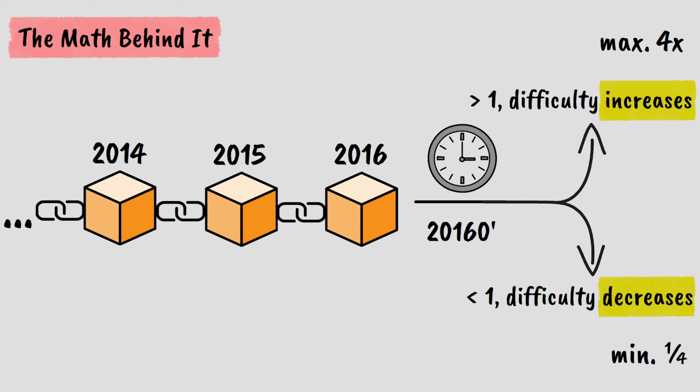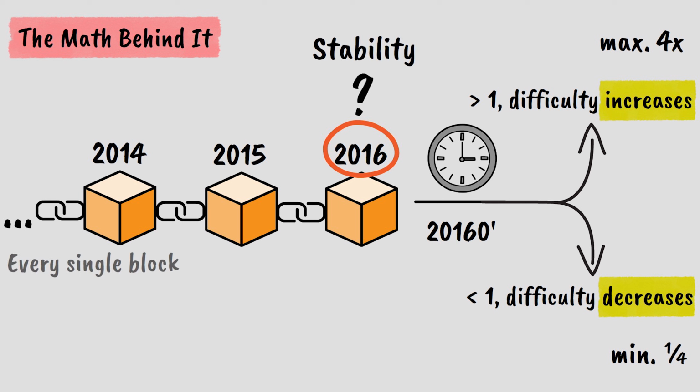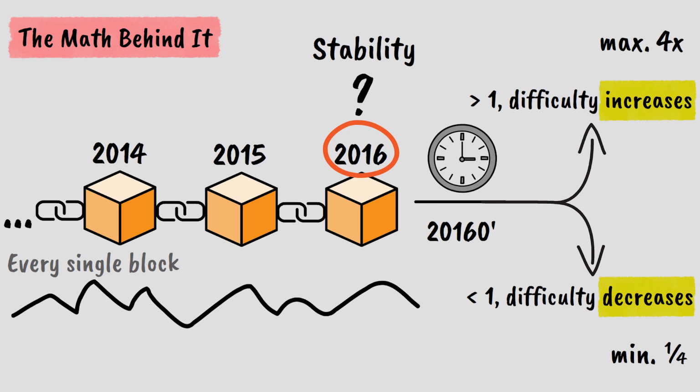You might wonder why Bitcoin uses 2016 blocks instead of adjusting after every block. The answer is stability. If Bitcoin adjusted difficulty after every single block, the network would be constantly fluctuating, creating instability. By using a 2-week period, Bitcoin gets enough data to make accurate adjustments while maintaining stability.